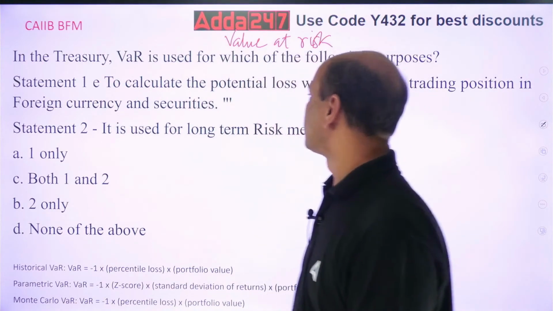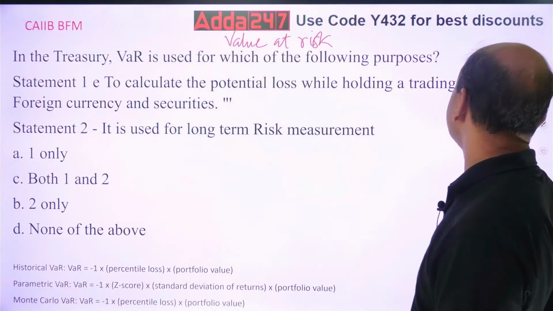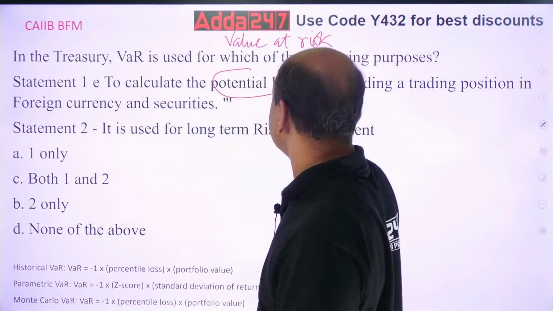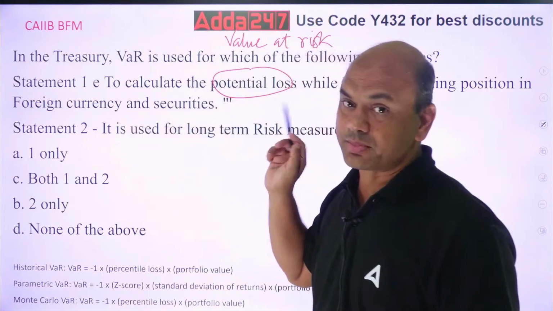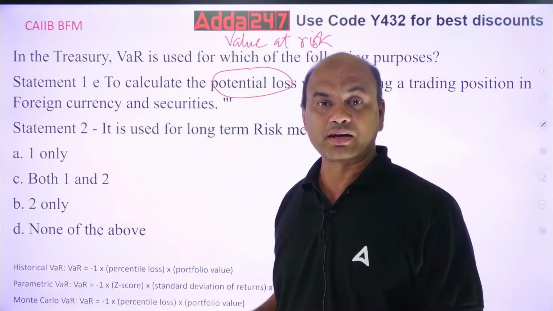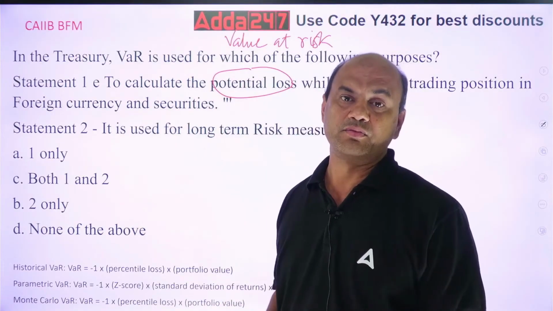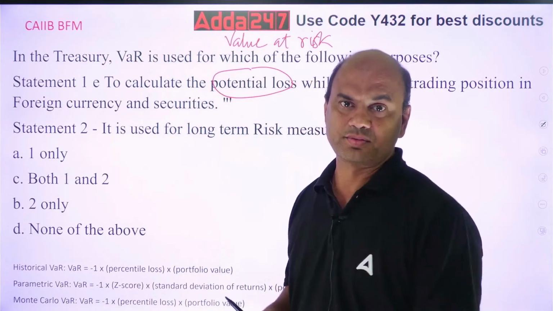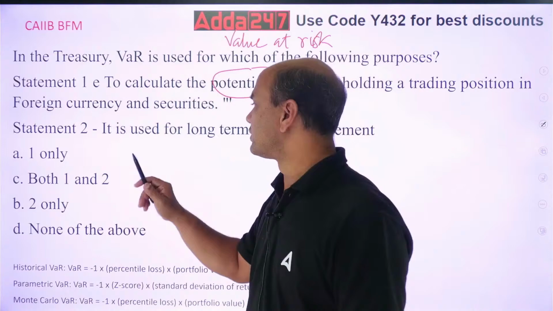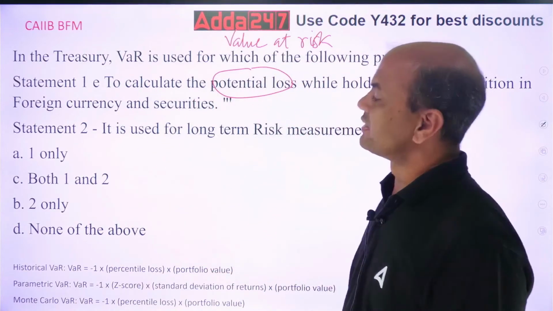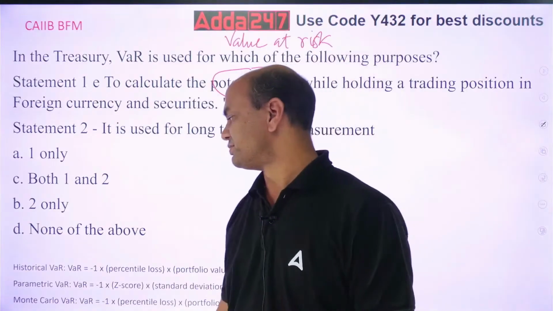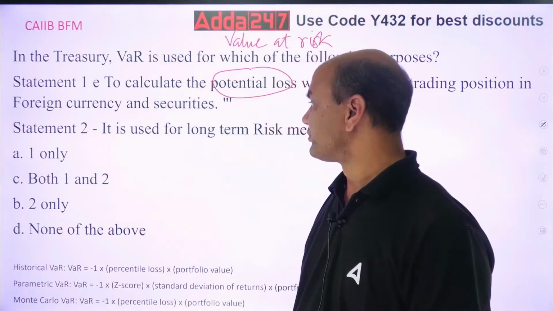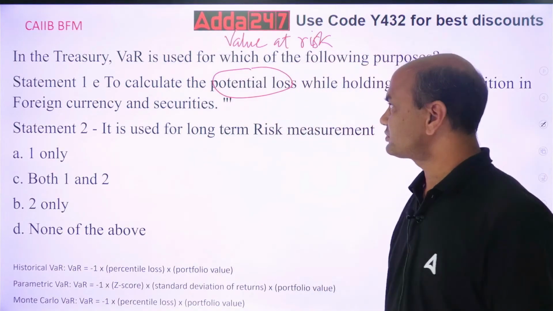Statement 1, to calculate the potential loss while holding the trading position in the foreign currency and securities. See this market risk, I told you. Market risk is the main risk in banking, which is not in your hands, which you can't control. Statement 2, it is used for long-term risk management. So where is it used? Is it used for long term or is it used for short term? So, which one is true?